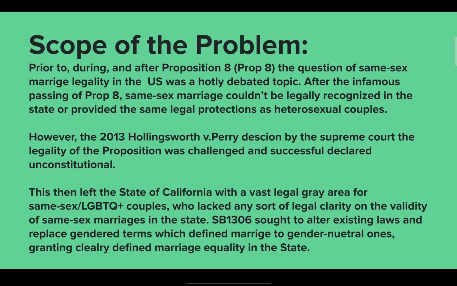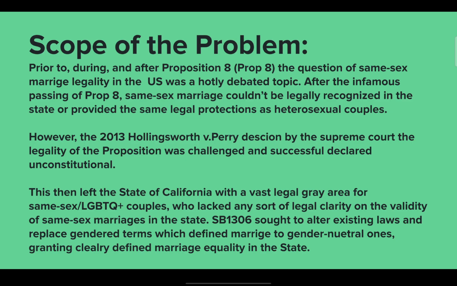Scope of the problem. Prior to, during, and after Proposition 8, the question of same-sex marriage and the legality in the U.S. was a hotly debated topic. After the infamous passing of Proposition 8, same-sex couples couldn't be legally recognized in the state or provided the same legal protections as heterosexual couples. However, the 2013 Hollingsworth v. Perry decision by the Supreme Court challenged the proposition's legality and successfully declared it unconstitutional.